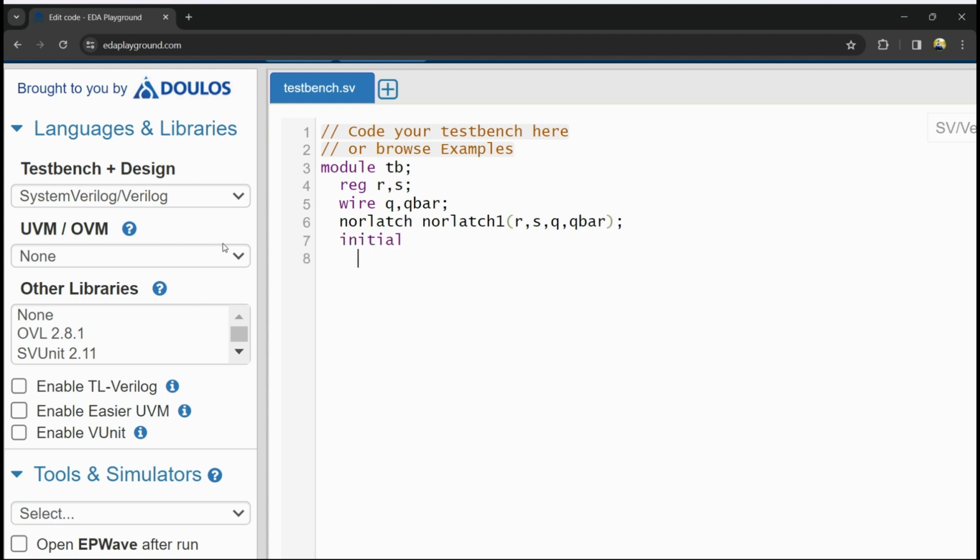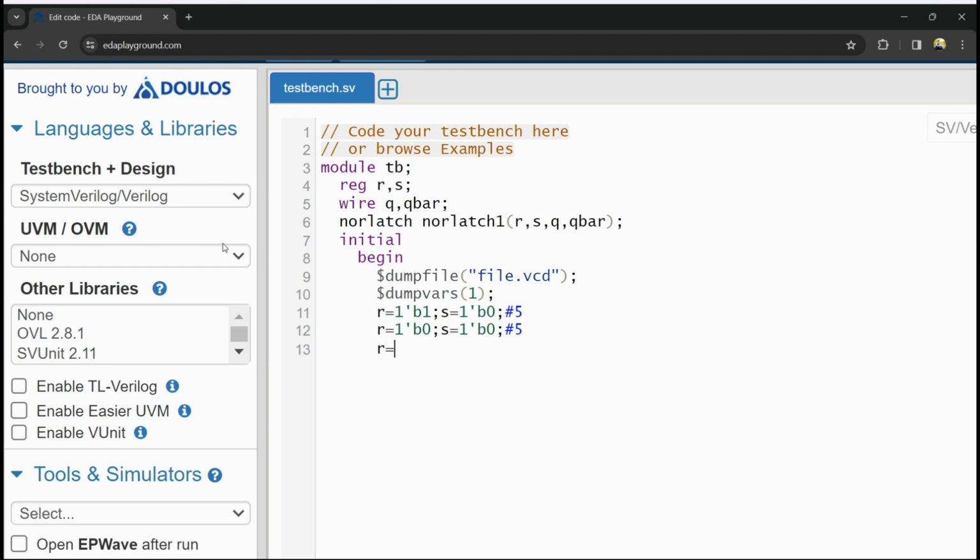Now I'm giving the initial begin. I'm giving the dumpfile command so that we will get the waveforms. File.vcd, dumpvars. Now R equal to 1'b1, S is equal to 1'b0 with some delay. Now I will give R equal to 1'b0 and S equal to 1'b0. In this, the previous state will be held.